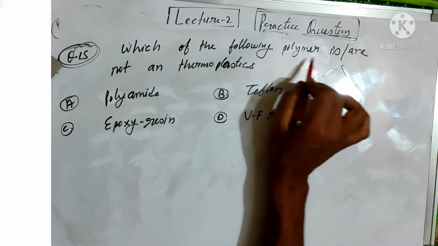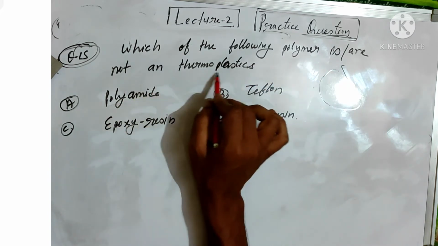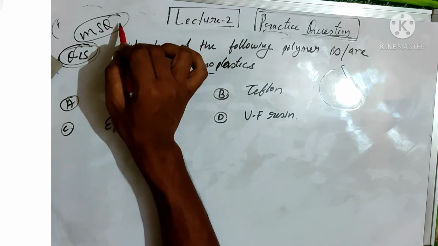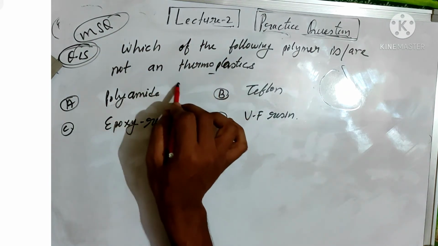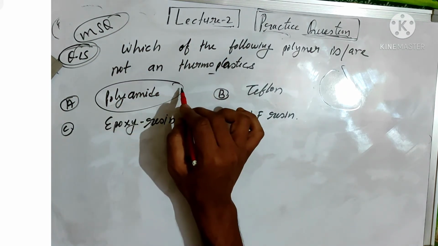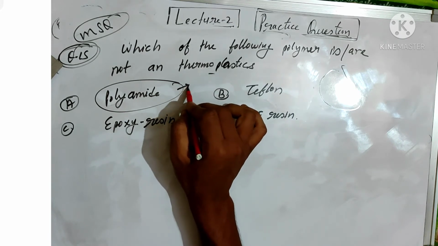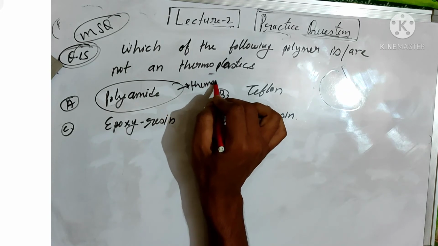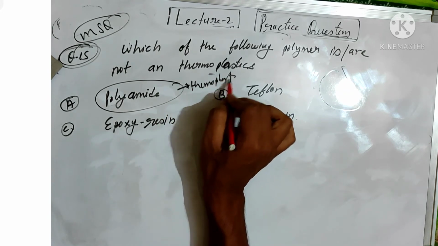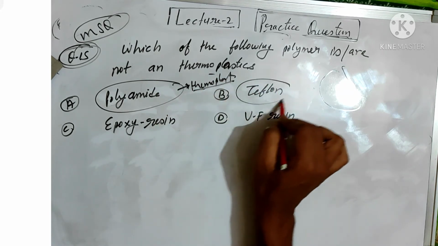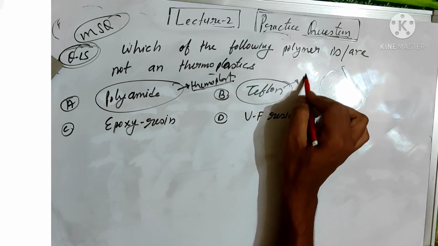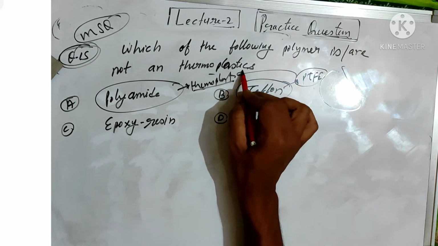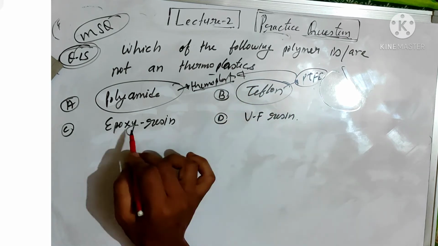Question number 15. Which of the following polymers is not a thermoplastic? This is an MSQ question, which means more than one option is correct. Polyamide is also known as nylon, and this is a thermoplast polymer. Teflon is the trade name of PTFE, which is also a thermoplast polymer.